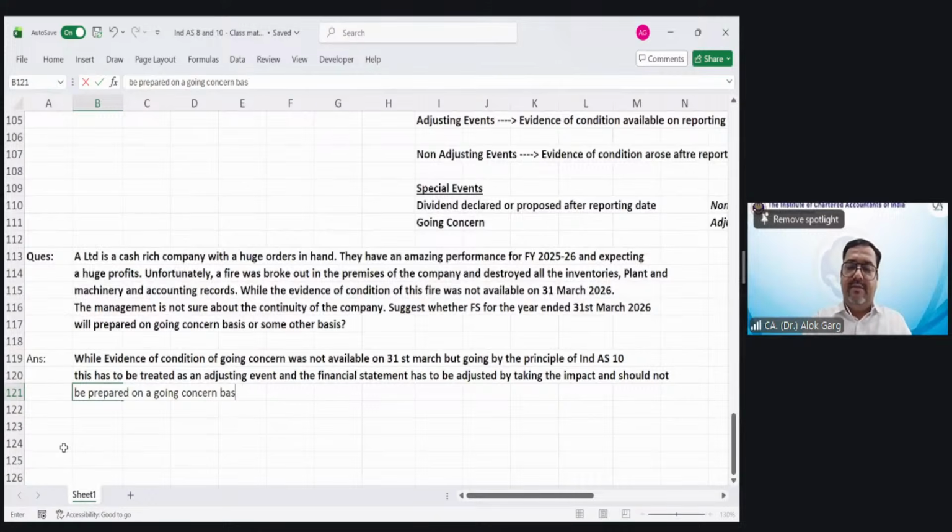Okay, right? So whenever you read this Excel file, you will be able to know this.